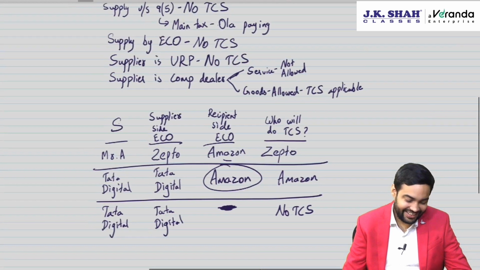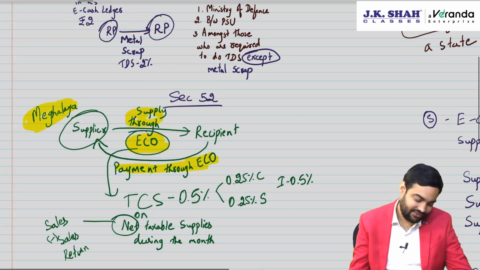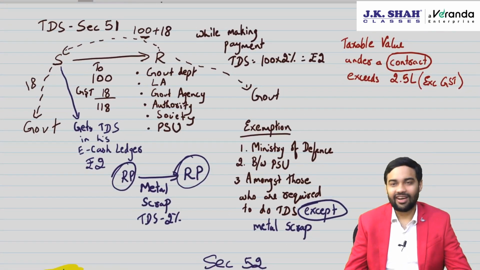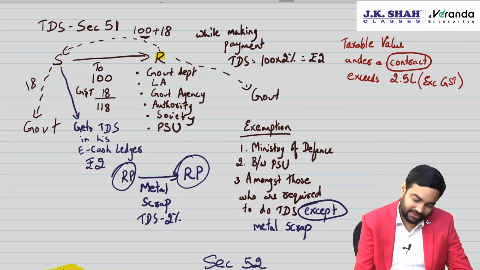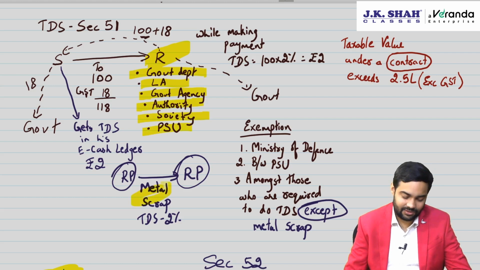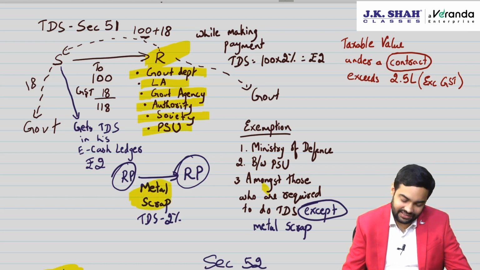Okay, let's quickly revise this TDS and TCS. Now, first of all, we discussed TDS. TDS, while making payment, who has to do? Recipient has to do. Who are these recipients? Government department, local authority, government agency, authority, society, PSU, and registered persons dealing in metal scrap. Are there some exemptions?